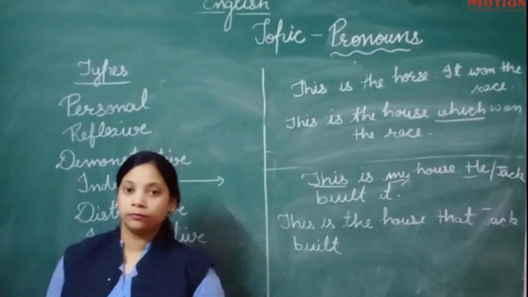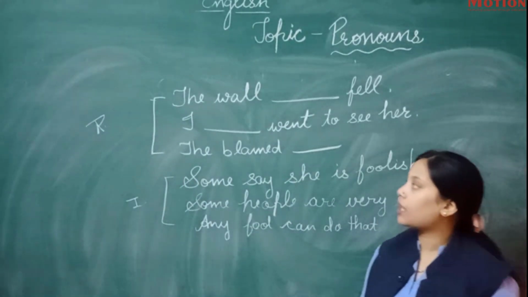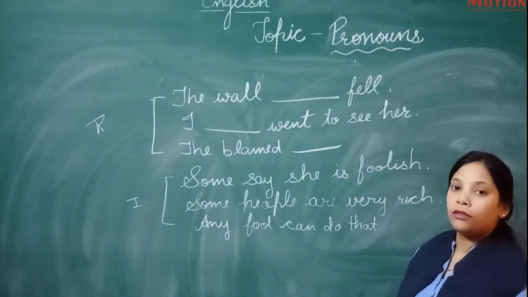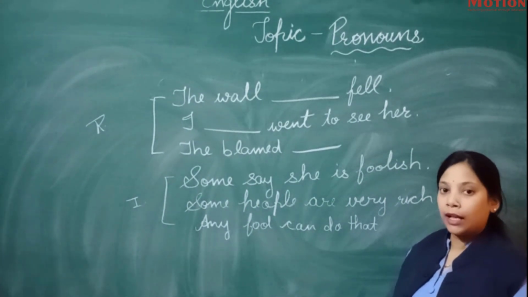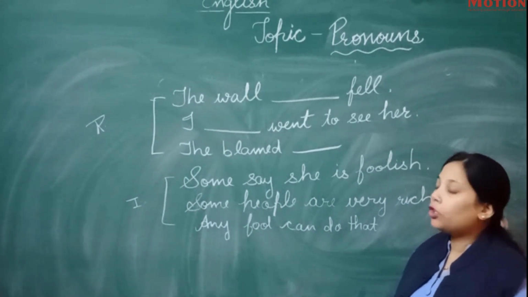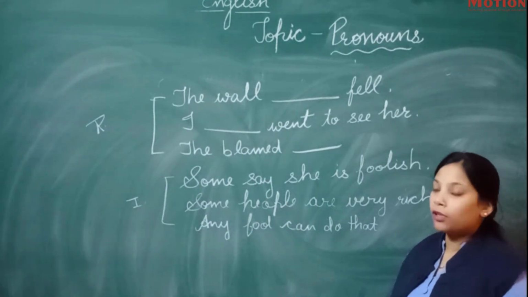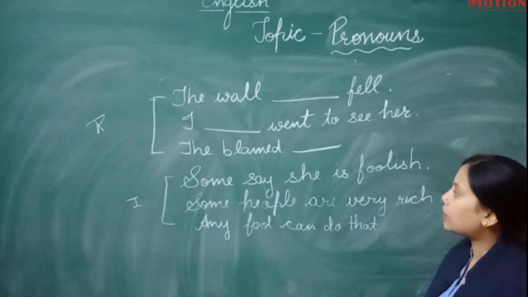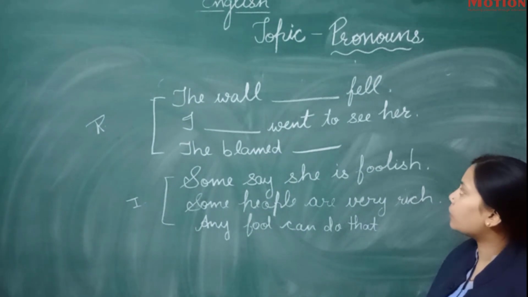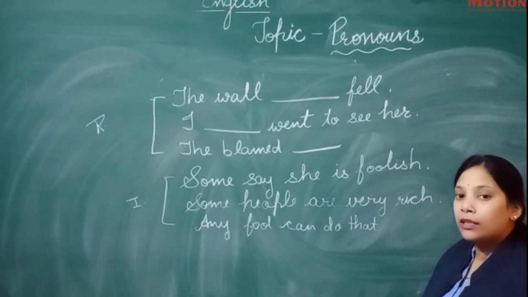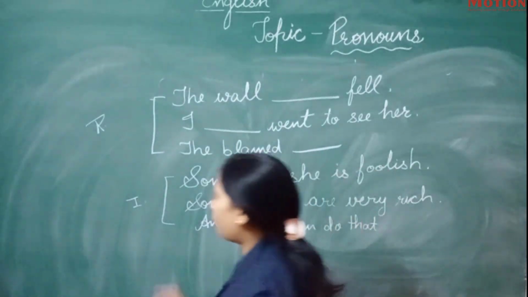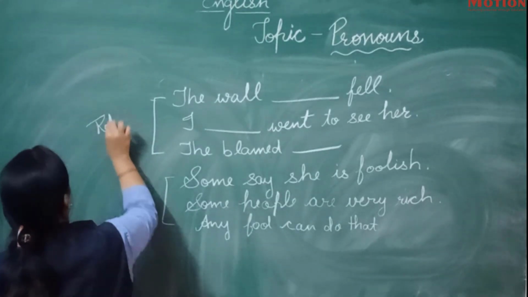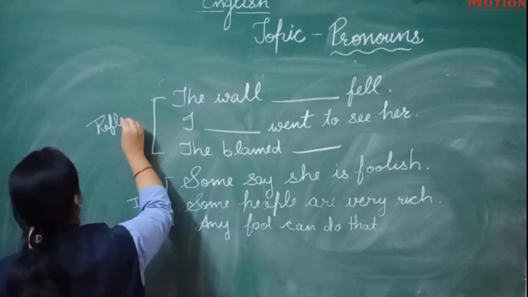Okay, so next we will see some examples of the pronouns, from which you will get to know, and it will be clear in your mind so that you will not get confused about the types of pronouns. I have written some sentences here. The ball dash fell. What you have to do is fill in the reflexive pronoun. I have written R here, so you have to fill in a reflexive pronoun.